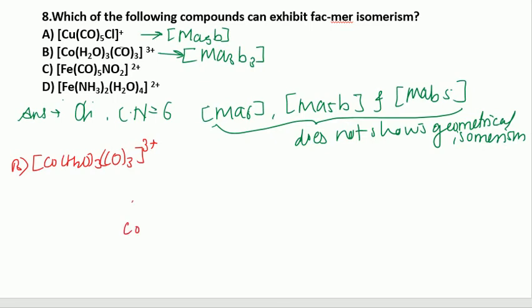With central cobalt, H2O, H2O, H2O, these similar groups are nearer to each other and they give the cis geometry. Likewise, if we complete the octahedral geometry, we will get the geometry like this.